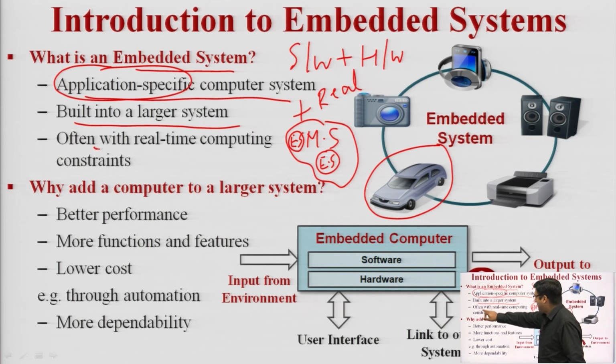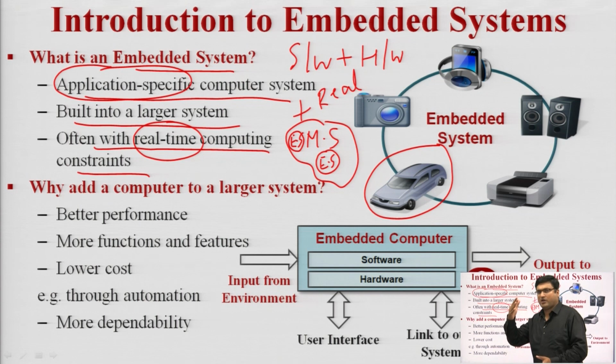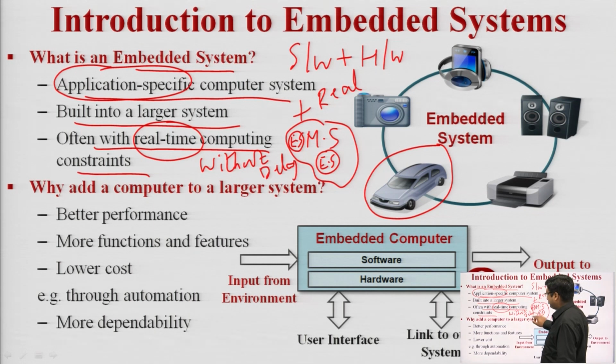Often with real time computing constraints, it means that it works in real time without any delay. In an embedded system, the main feature is that it works in real time. That is, real time data collection, real time data monitoring, and real time analysis of data is carried out in the embedded system without any delay.